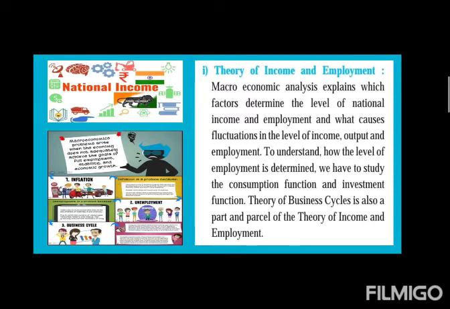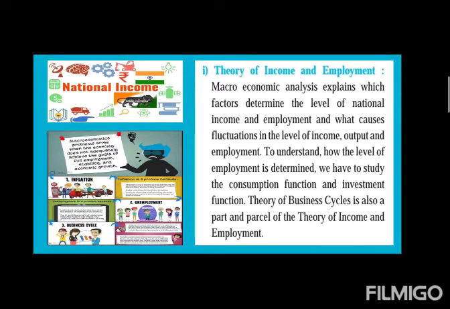Macroeconomic analysis explains which factors determine the level of national income and employment. So according to this theory, macroeconomics deals with the factors that determine the national income and employment.